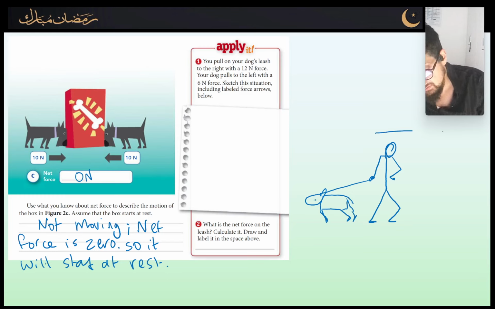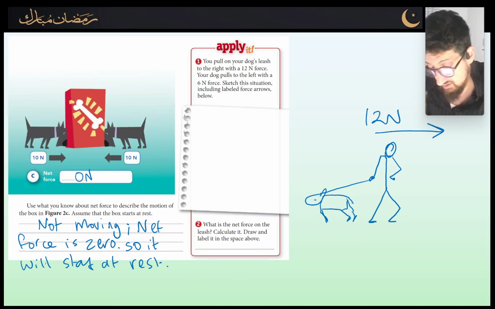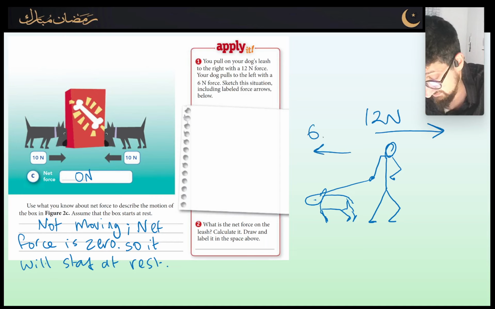So here we go. So we've got 12 newtons to the right, while the dog is pulling with 6 newtons to the left. Now obviously the person's still going to be able to pull the dog with an overall force of what? Of 6 newtons to the right. Now what I'm going to do here is I'm going to draw what's called a free body diagram in physics.